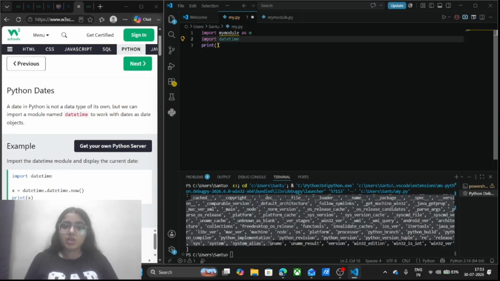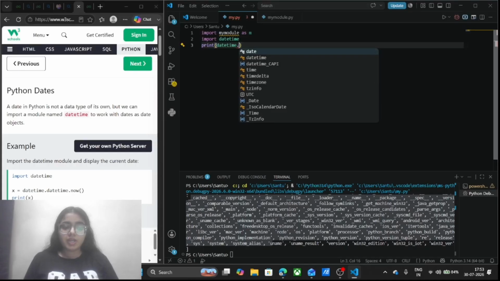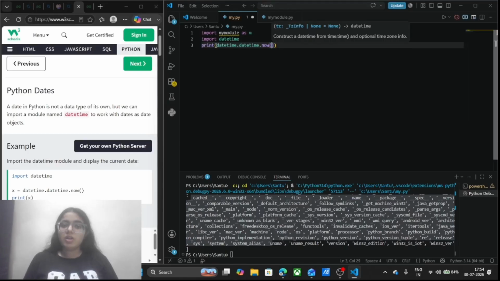We have learned it. And in order to import date and time, what I'm going to write here, I will write datetime function dot datetime. We want both date and time, so I'm writing datetime here. If you want only date, you can write only date. If you want only time, you will write only dot time, and so on. And moving forward, I will write here datetime dot now. It is going to return me the now value, what is the time and date as of now.